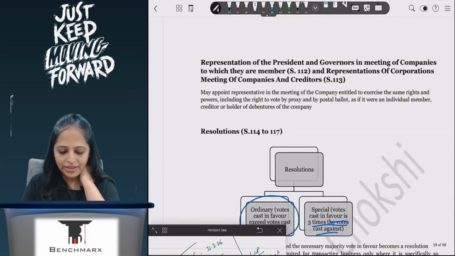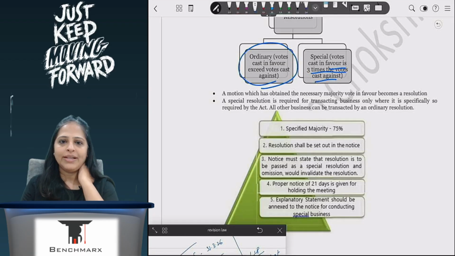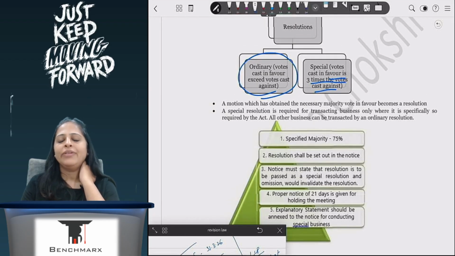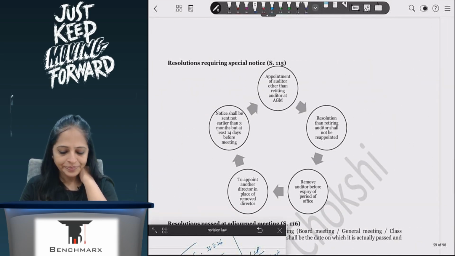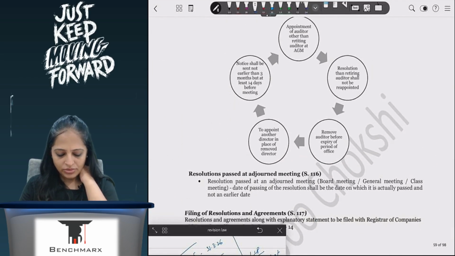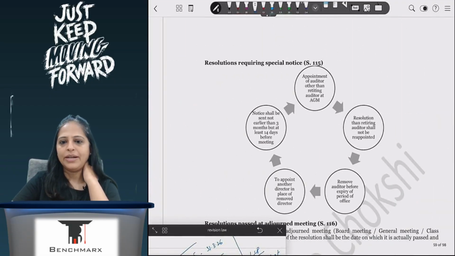There is an example in the textbook which I have not put here, which you can see. So for a special resolution, I have to mention in my notice that a special resolution is going to be passed, and that members should know in advance that a special resolution is required. Wherever the Act says that special resolution is required, only for those things will special resolution be required. Where nothing has been mentioned, just the word resolution is mentioned, only ordinary resolution is required. Okay, now we will just take a 1-minute break and then we will start with the next part.